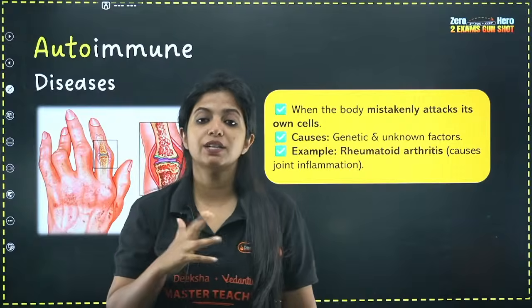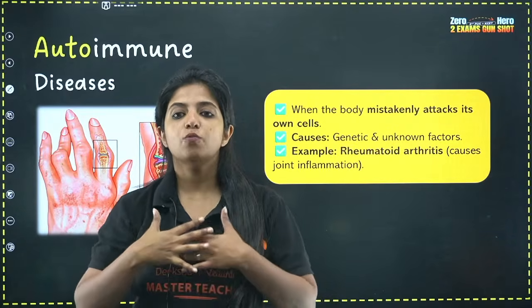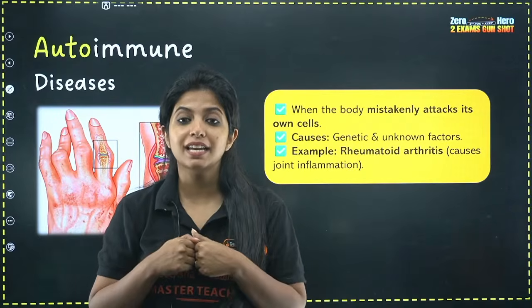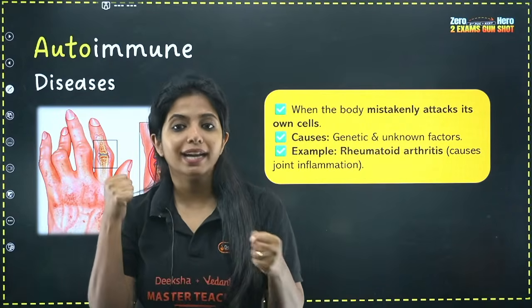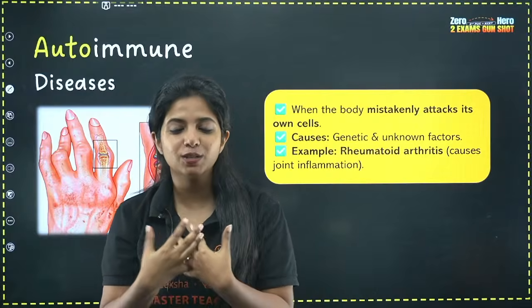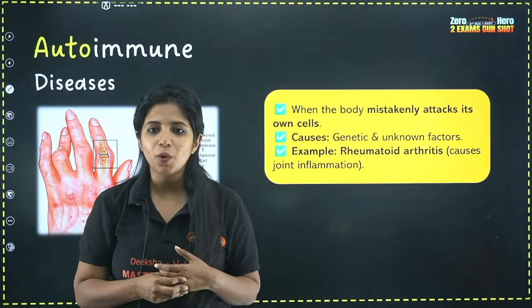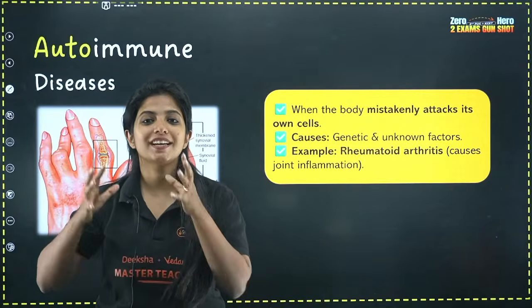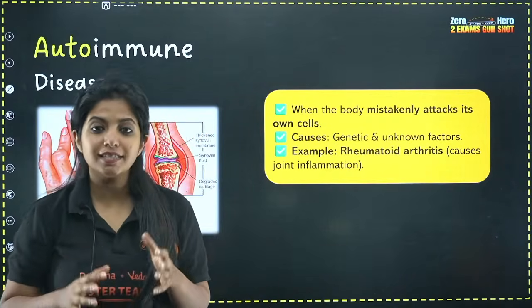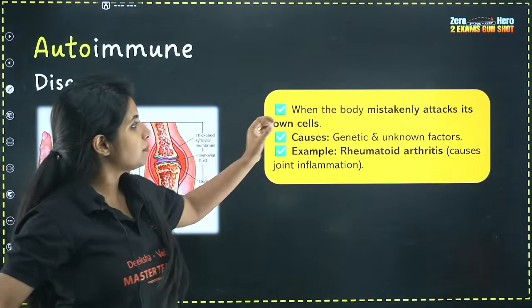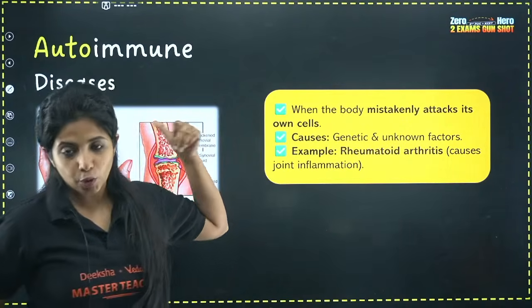But sometimes it does not know to differentiate between what is our own cells, and that is when it mistakenly gets ahead to attack them. And when it attacks, you call this disease. Diseases which are caused by this, you call this as what? Autoimmune diseases. When your cells are killing your own cells by mistake. So when the body mistakenly attacks its own cells, it is known as autoimmune disease.